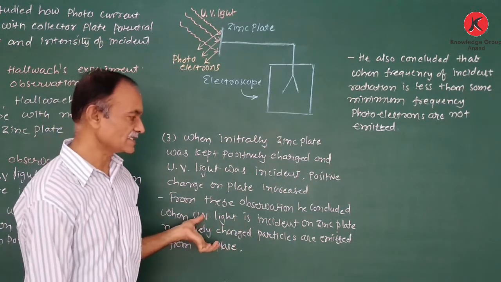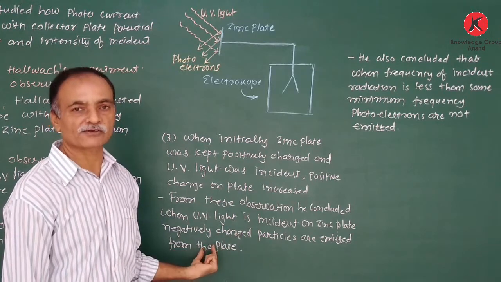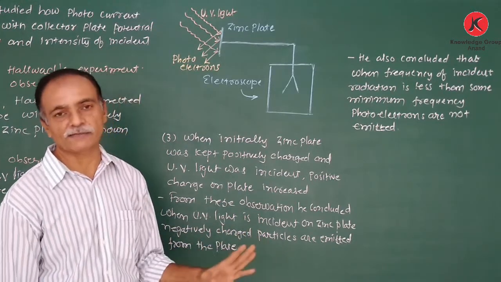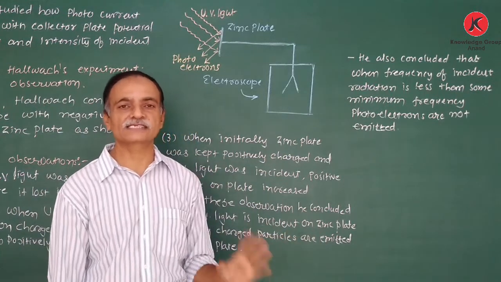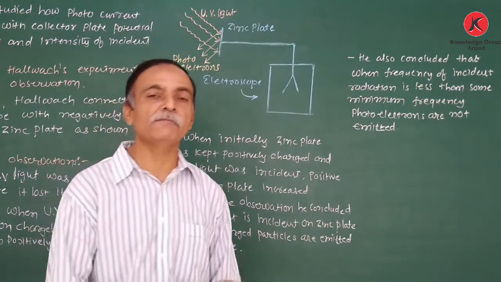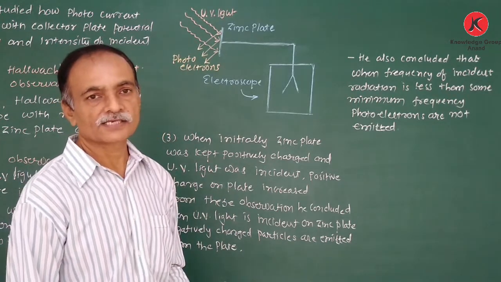First, the positive charge increases, that means the photoelectrons or negatively charged particles are emitted. Second, if the frequency of the incident light is less than some minimum frequency, the photoelectrons are not emitted.